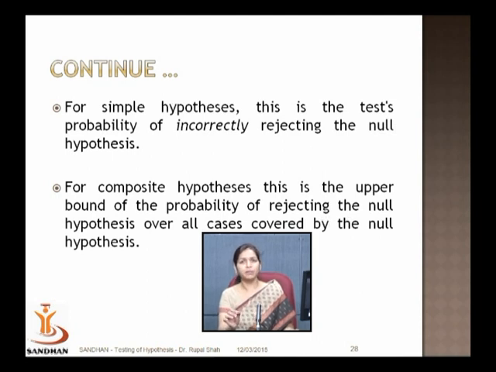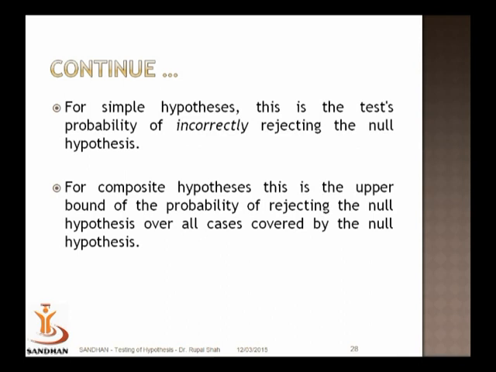For each possible theta value you find the probability of type 1 error, and then take the maximum among all of them. So the maximum value of the probability of type 1 error, taking theta to be the different values possible under H0, would be called the size of the test in case H0 is composite.